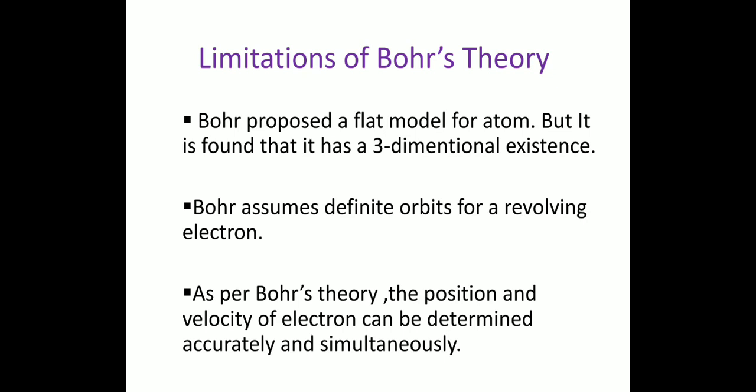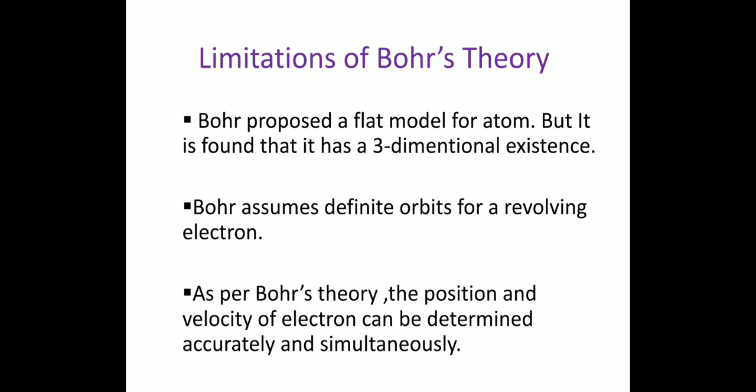As per Bohr's theory, the position and velocity of an electron can be determined accurately and simultaneously.